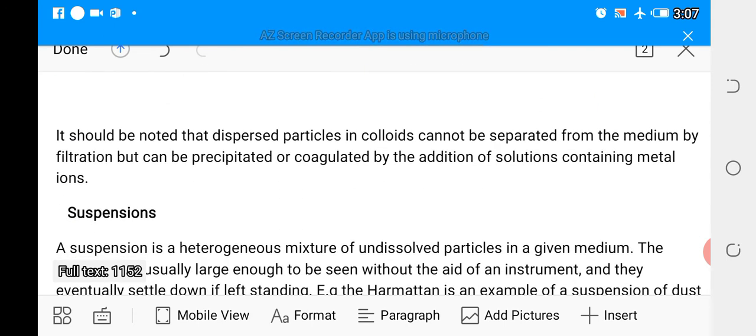The same thing applies to others, as we can see on this table. Now, it should be noted that dispersed particles in colloids cannot be separated from the medium by filtration, but can be precipitated or coagulated by the addition of solutions containing metal ions.